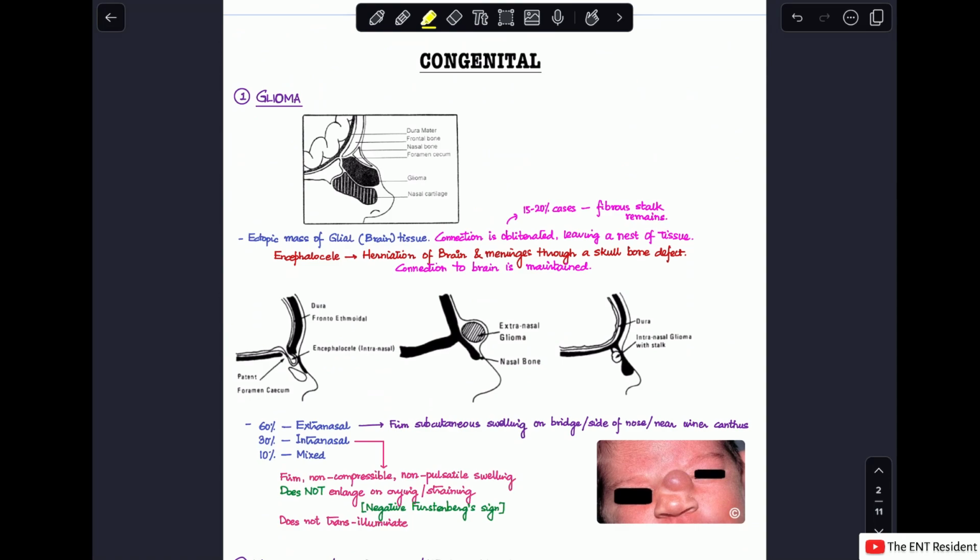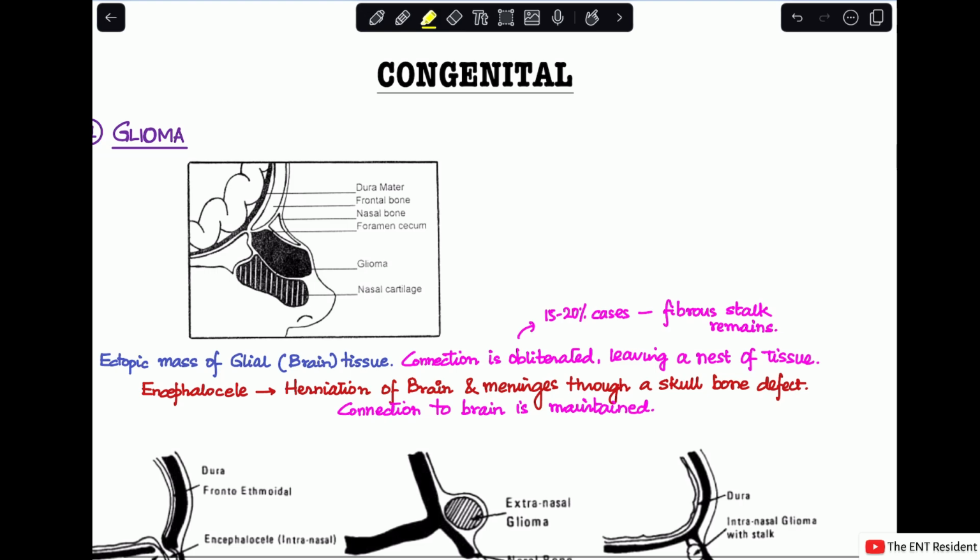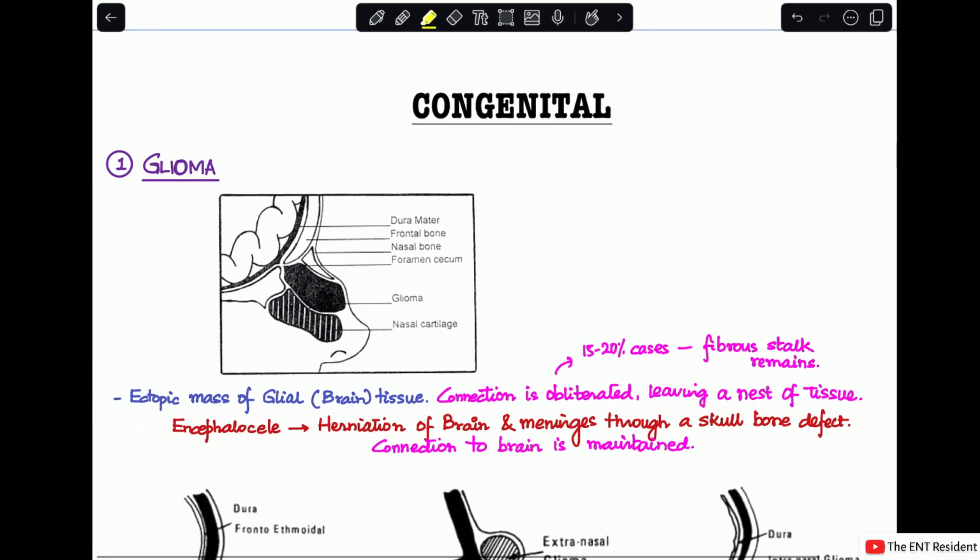First, we'll talk about the congenital causes. So the first congenital cause is glioma. Now, first of all, what is glioma? Glioma is basically a tumor-like formation or a mass that forms consisting of glial tissue. Glial tissue is basically brain tissue. So, glioma is basically an ectopic mass of glial tissue.